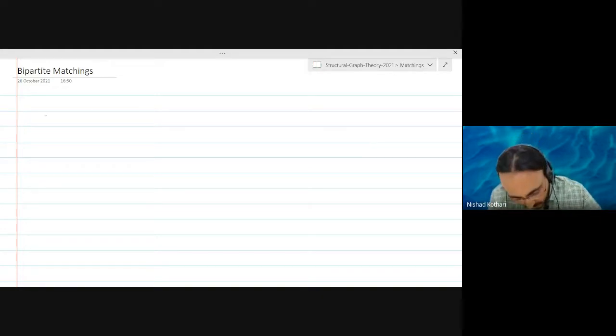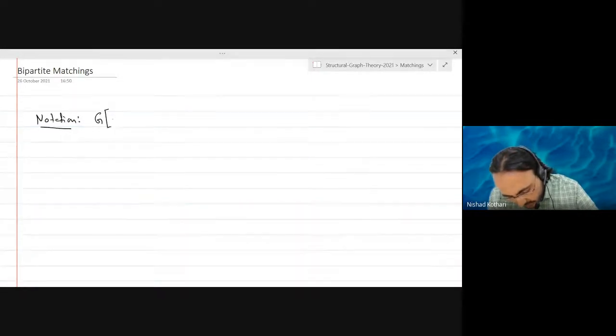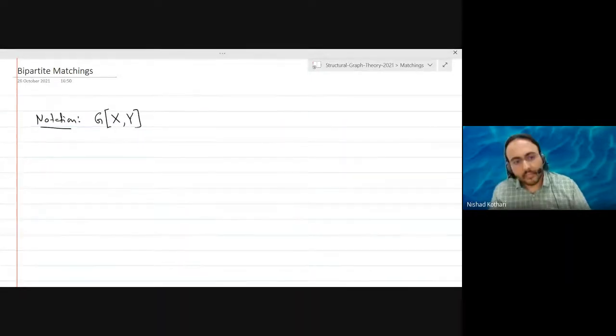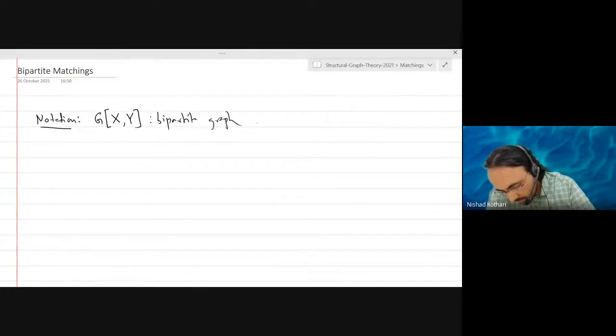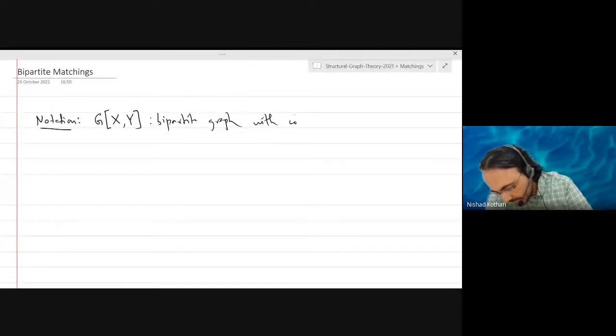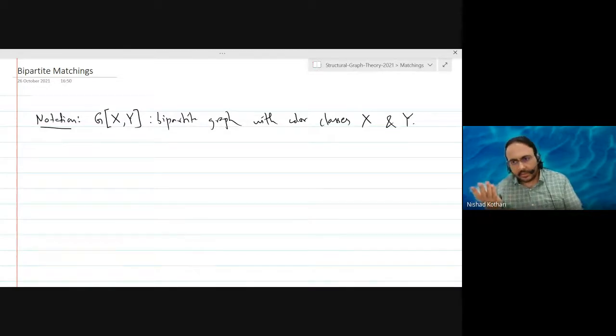Let me introduce some notation. When I write G[X,Y], I mean a bipartite graph with color classes X and Y. Bipartite is the same as two-colorable. So I'm thinking of X as the black vertices and Y as the white vertices, for example. If I'm already giving you X and Y, that's already a bipartition that is given to you.